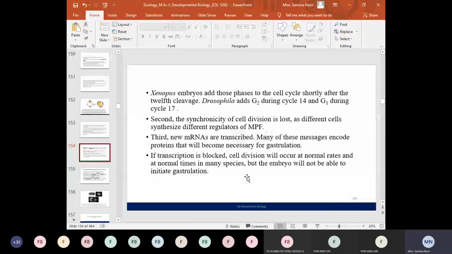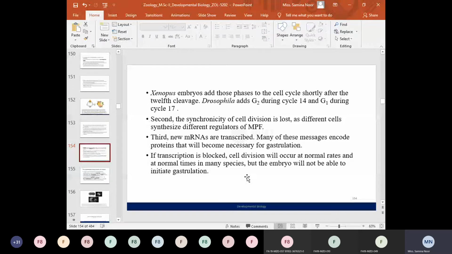In case of the Xenopus embryo, Xenopus is actually known as the African clawed frog, the Xenopus embryos add those phases to the cell cycle shortly after the 12th cleavage. So after the first 12 cleavage divisions, the embryo enters into the mid-blastula transition in case of the Xenopus embryos. And in case of Drosophila, after the first 14 cell cycles, the cell enters into the mid-blastula transition.